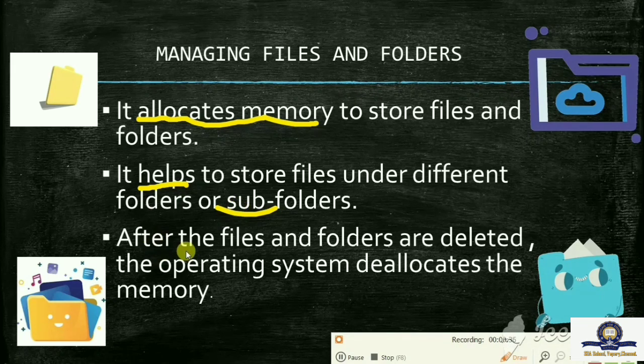And after the files and folders are deleted, the operating system deallocates the memory. Deallocate means, as I already told, release. After the files and folders are deleted, automatically it will release the memory. This is the process of the operating system in managing files and folders.